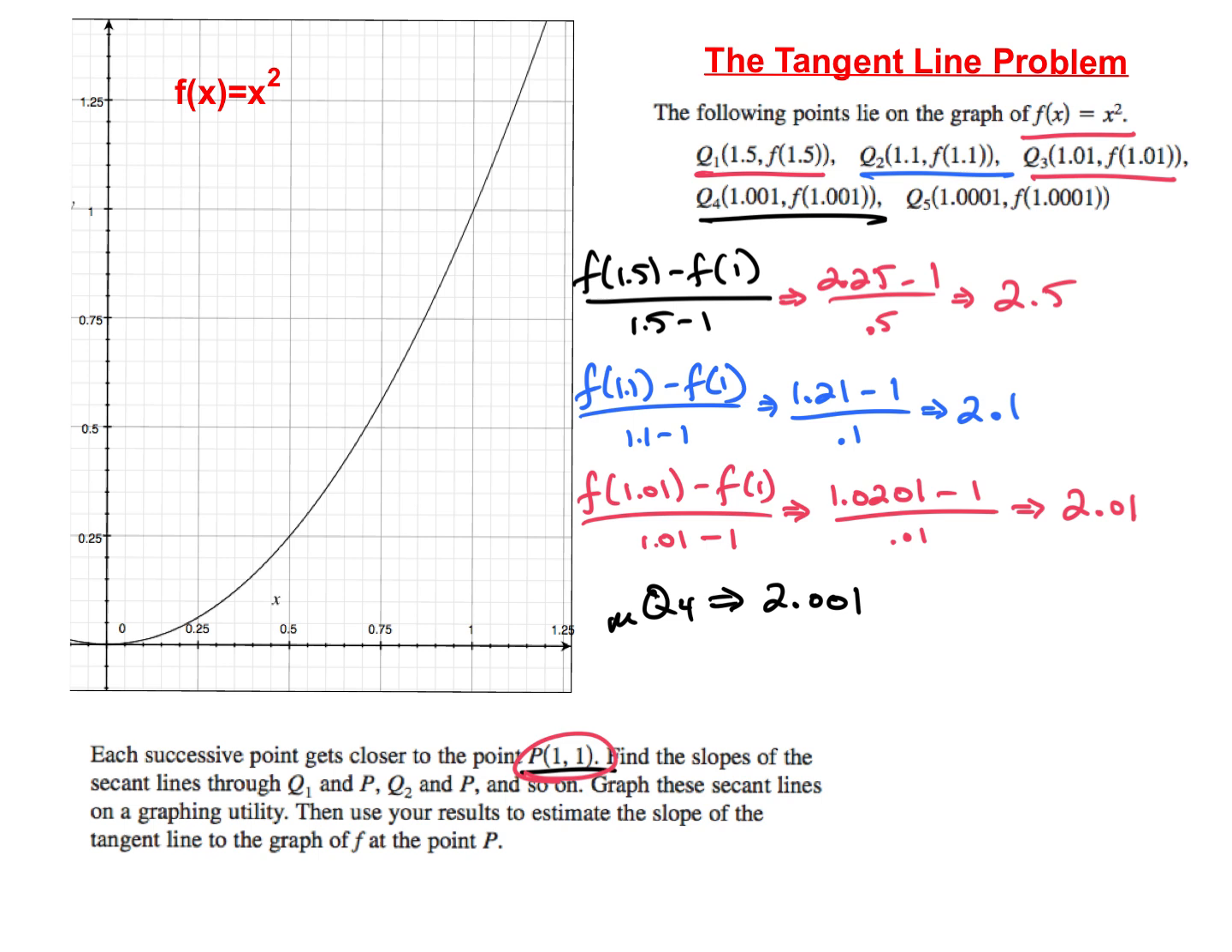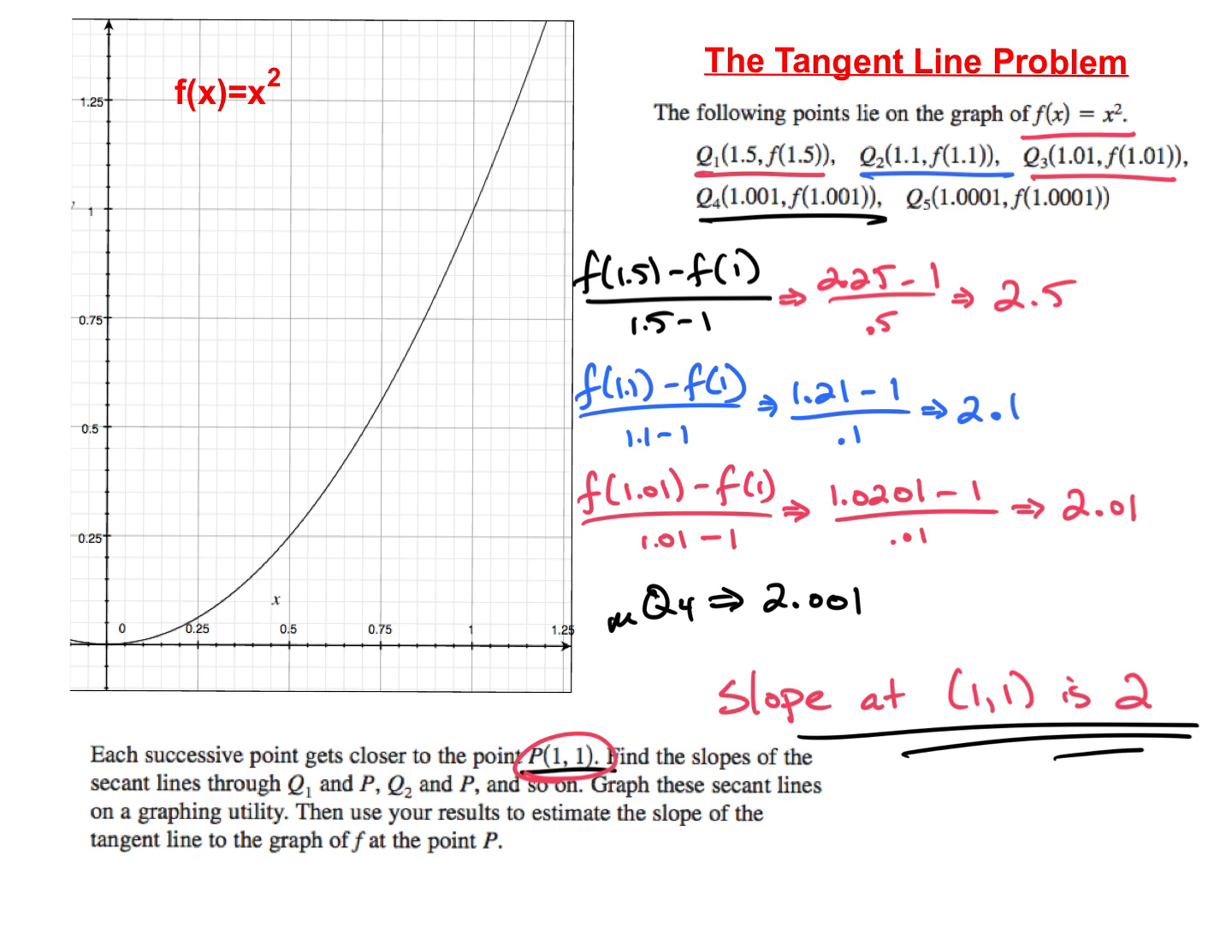Now, if I get even closer, to the 10,000ths, what do you think it's getting closer and closer to, Lane? 2, exactly. So the slope at (1, 1) is actually what? 2. Now, did we actually use calculus? No. Are we actually ever going to get to a slope of 2 without using calculus? No. But what's it going to get really, really close to? 2.